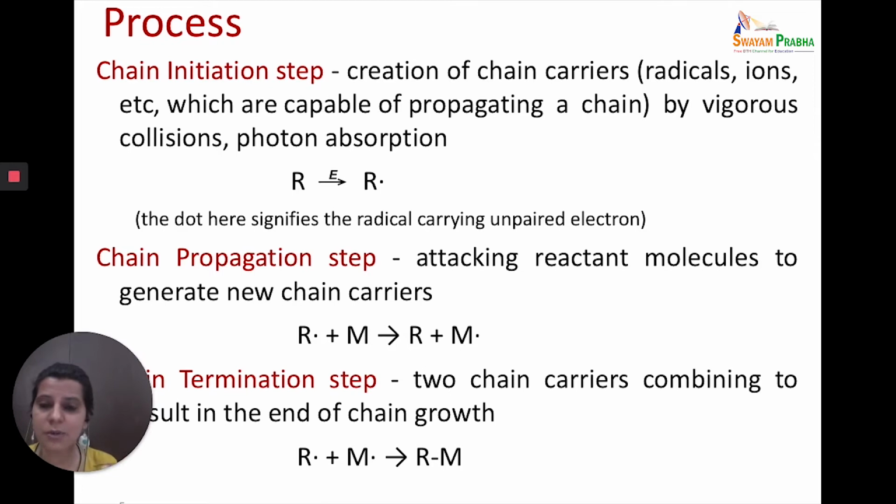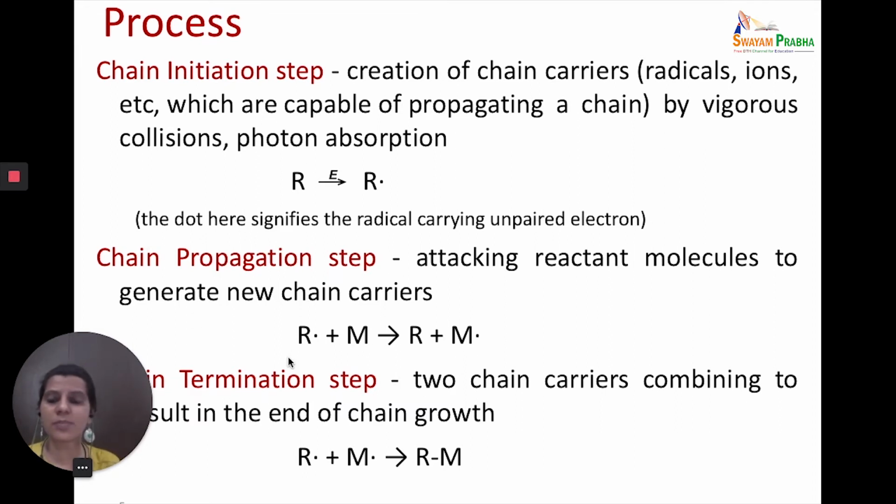Once the radical or the cation or anion is produced, it participates in a large number of steps which are called chain propagation steps, where your reactive intermediate reacts with the reactant molecules, producing more and more reactive intermediates. So let's see, this is a radical. This radical has reacted with some more reactant molecules, forming radicals continuously. These radicals can further react with other reactant molecules, producing more radicals.